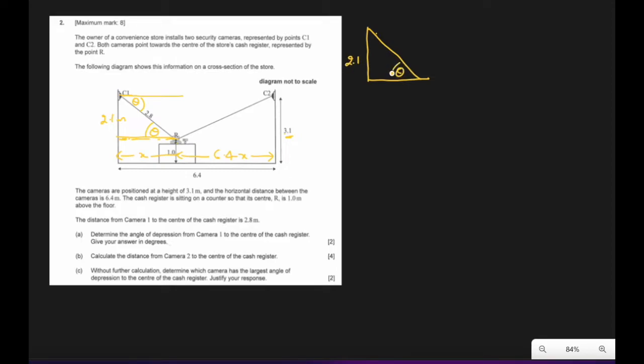This is theta. This is 2.8. They're asking us to find theta. So in this triangle, sine theta will be opposite 2.1 over hypotenuse 2.8. So theta will be sine inverse 2.1 over 2.8, and they want answer in degrees. So set your calculator to degrees and find it.